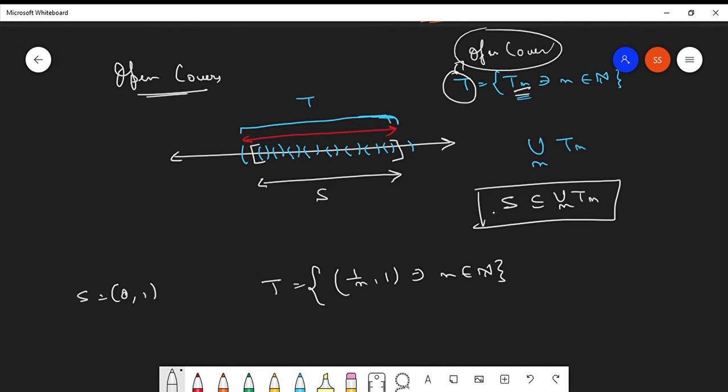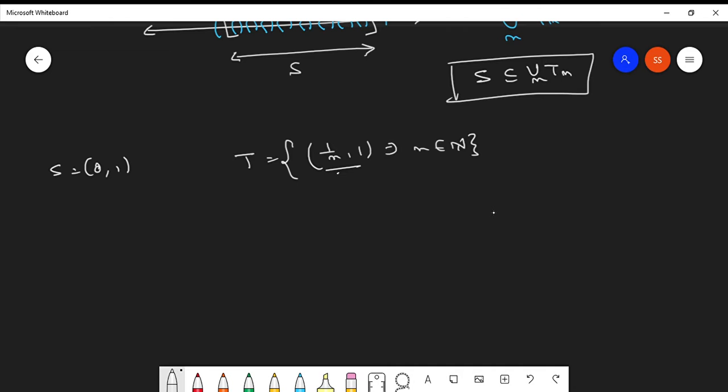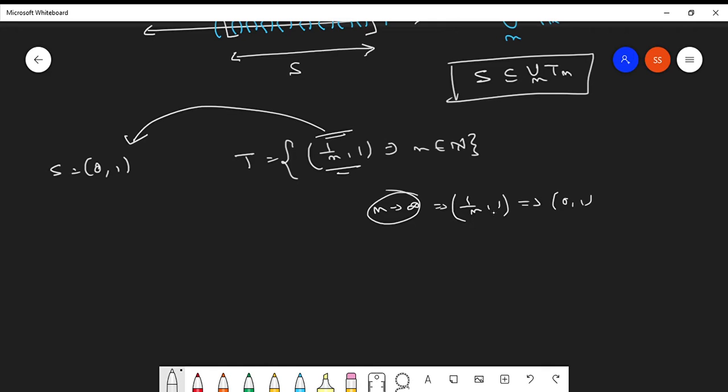Now carefully notice what happens here. If we take an infinite number of elements, when n tends to infinity, the pair 1 over n comma 1 tends to 0 comma 1. That means if we find the union of all the elements as n tends to infinity, we can surely say that this interval will get covered by the union of each of these elements, because the intervals tend to this value, right?